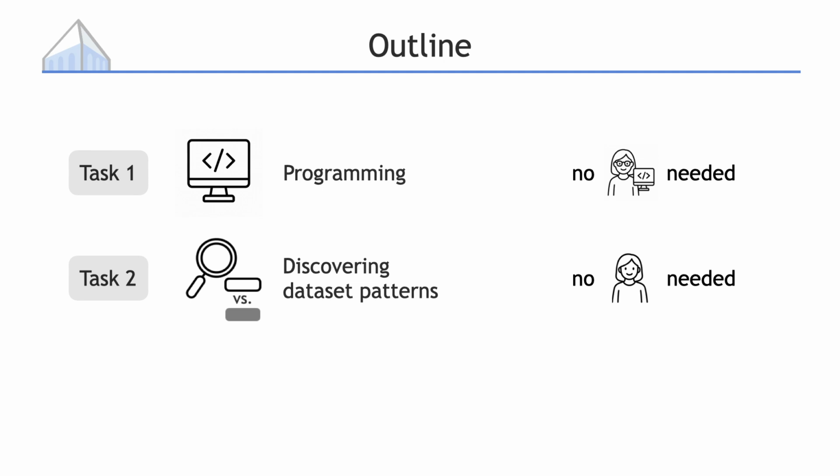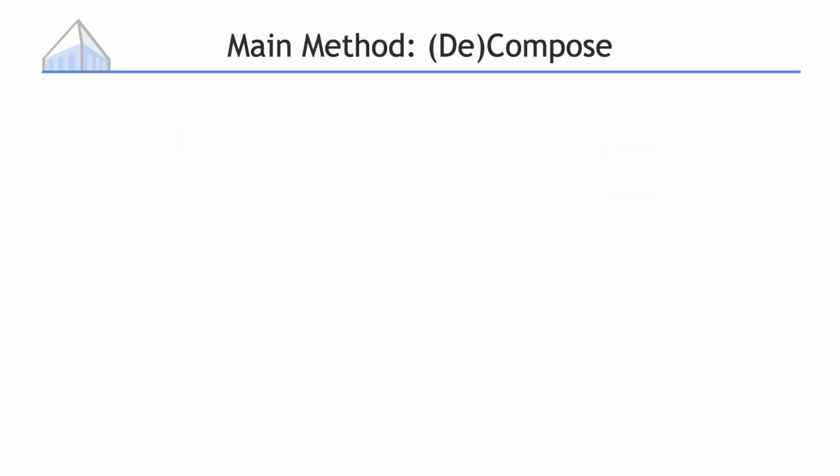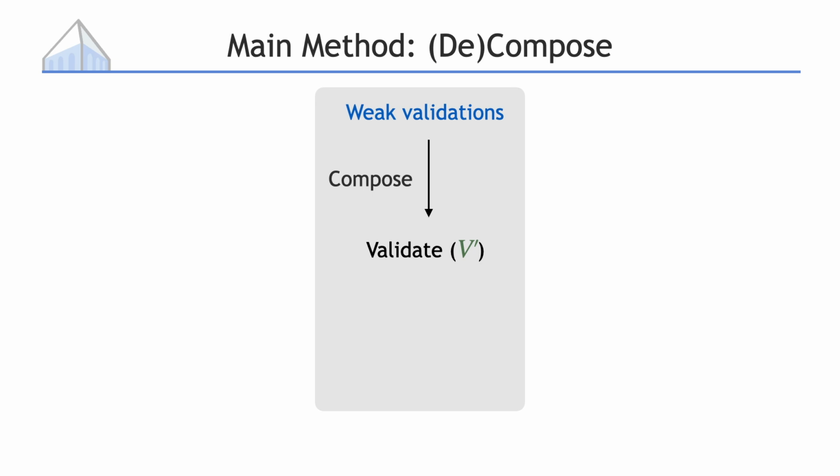Throughout this talk, I will describe a technique called decomposition. We will decompose a hard validation task into something simpler, which we call weaker validations. For example, in order to validate whether a program is correct, we can compose a bunch of weaker validations on individual input-output test cases, which is much simpler. For another example, to validate dataset level properties, we can compose weaker validations on individual data points, which is also much simpler. That is how decomposition works.